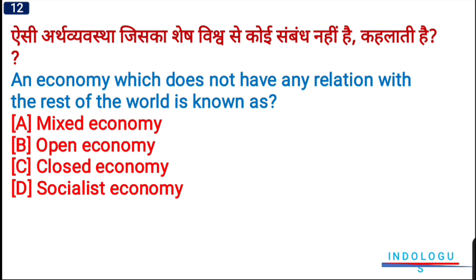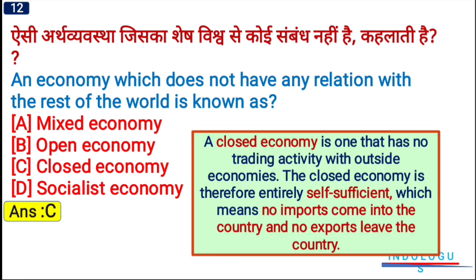Next question. An economy which does not have any relation with the rest of the world is known as closed economy. Option number C will be the right answer. So a closed economy is one that has no trading activity with outside economies. तो एक ऐसी economy which has no relation, जिसकी कोई संबंध नहीं होते हैं with outside economies of the world, that is called as the closed economy. The closed economy is therefore entirely self-sufficient, which means no exports come into the country and no exports leave the